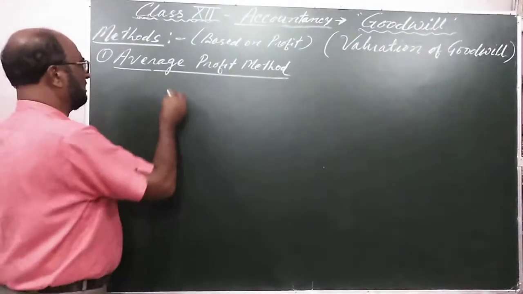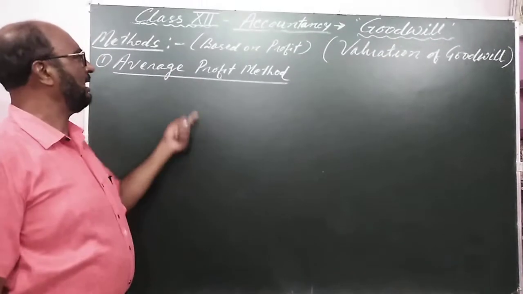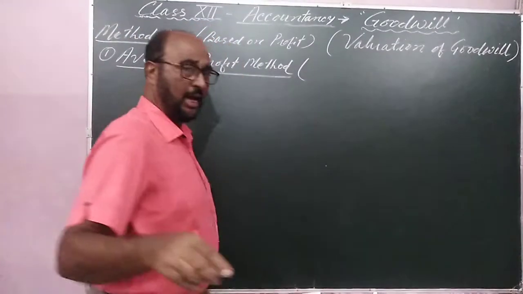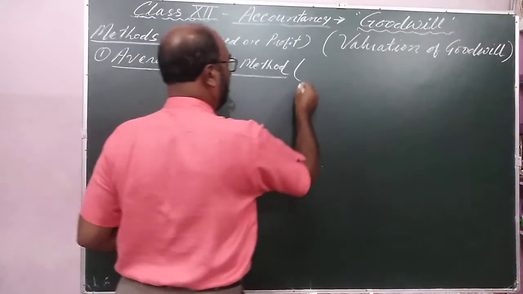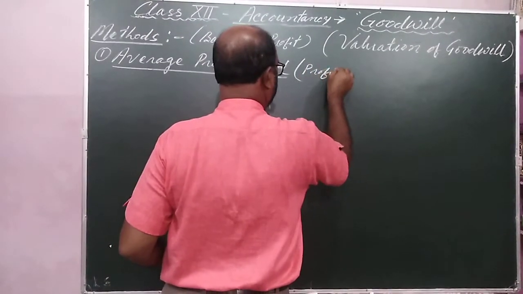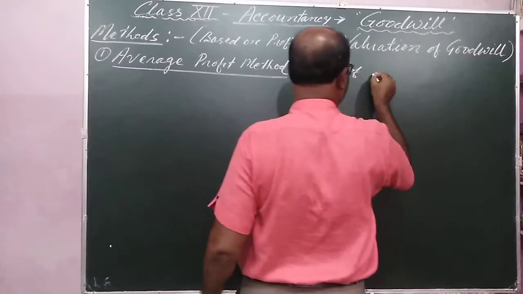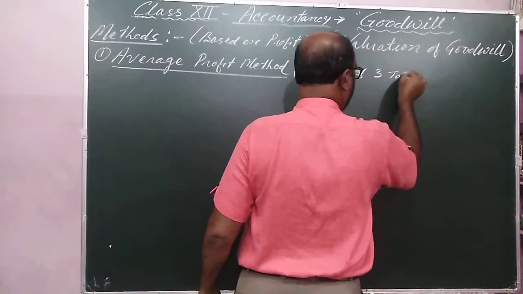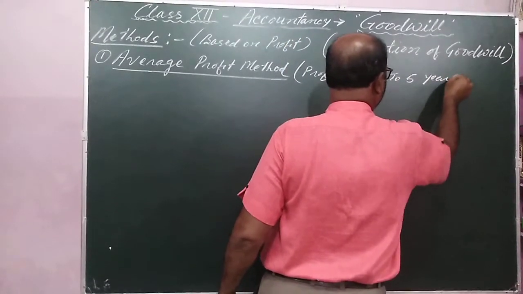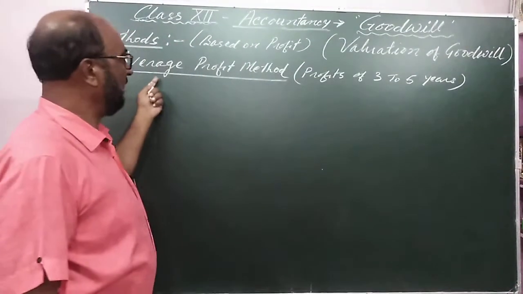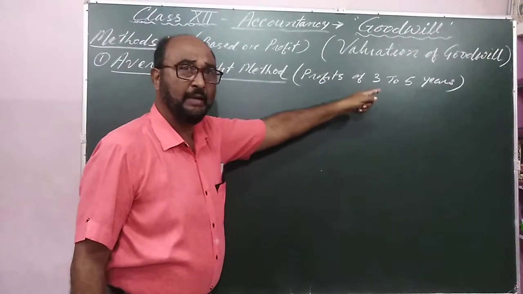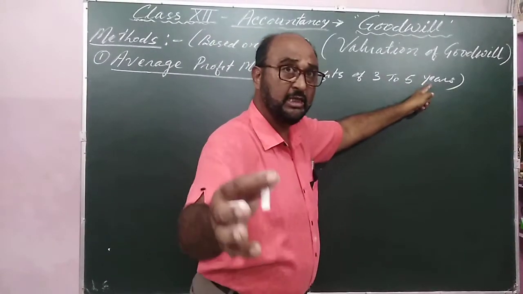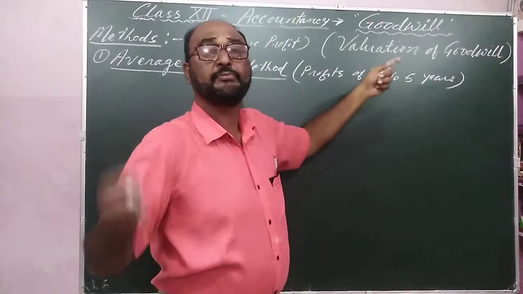Average profit method means we have to find out the average profit, and as I have already told you, the profits of 3 to 5 years are taken. In this method, profits of 3 to 5 years means minimum 3 years and maximum 5 years result is taken, whether there is profit or loss.